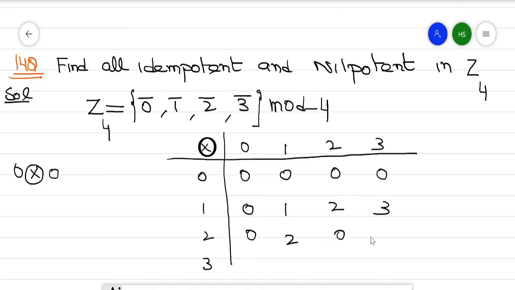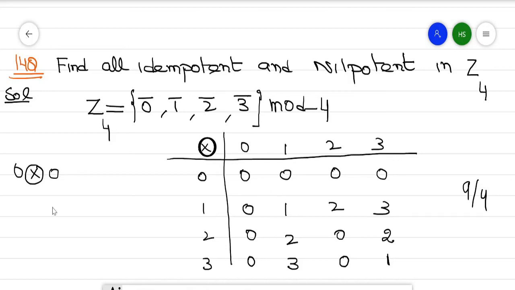And next is 6, so it is 2, again 0, then 3, so this is a 3, and then 4 means 0, then 9, 3 into 3 is 9, 9 means 1, because when we divide 9 by 4, the remainder is 1. So we get these elements.